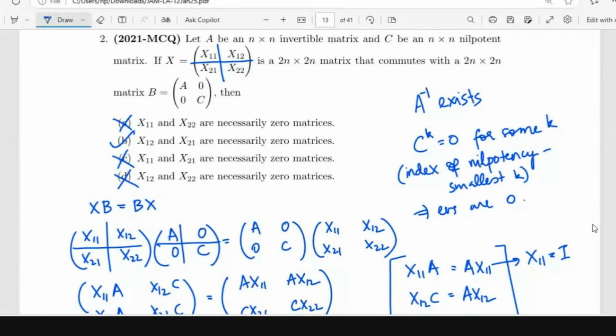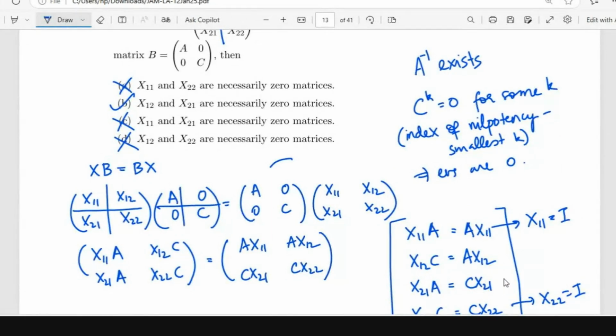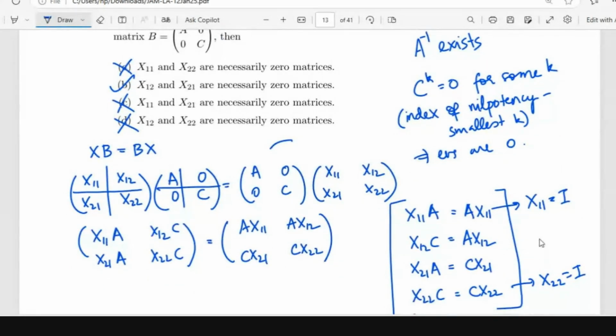So it is not possible that A is equal to C. So x12 cannot be identity. And similarly, x21 also cannot be identity. So you cannot apply the same logic for x12 and x21. But you can also prove that these have to be 0.